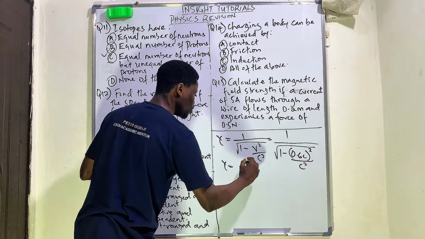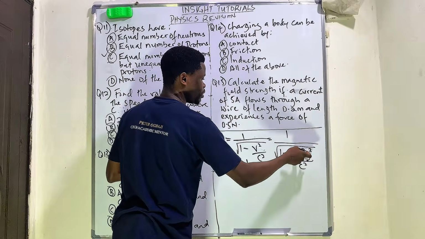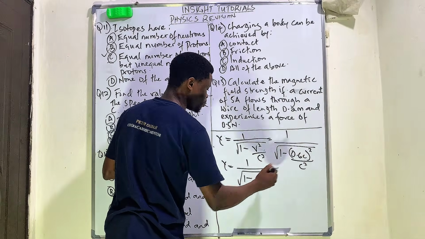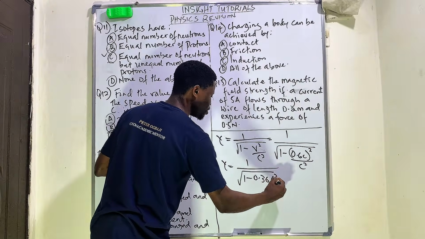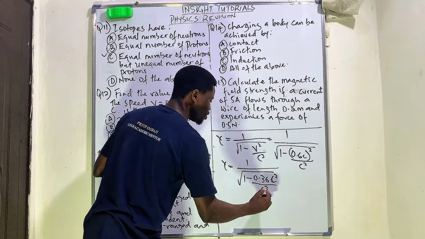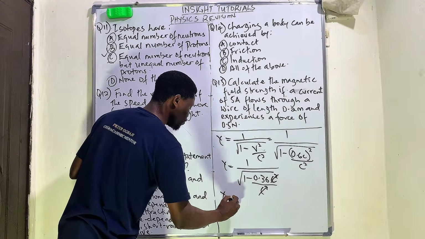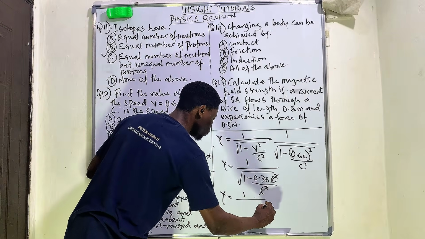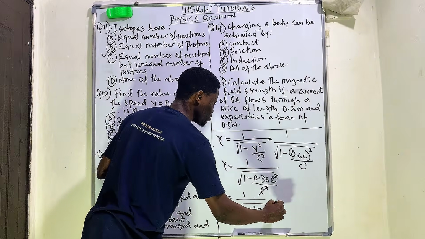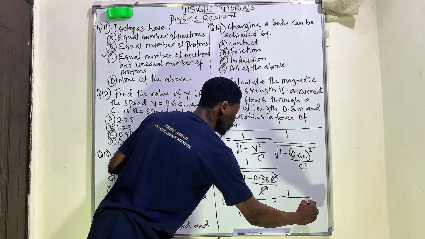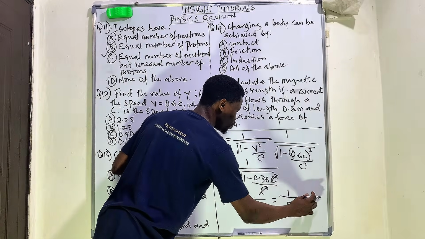So the Lorentz factor is going to be 1 all over the square root of 1 minus, if we square 0.6 times 0.6, it's going to give us 0.36. C times C is C squared, all over another C squared, so C squared cancels C squared. So the Lorentz factor is going to be 1 all over the square root of 1 minus 0.36, which is equal to 1 all over the square root of 0.64.